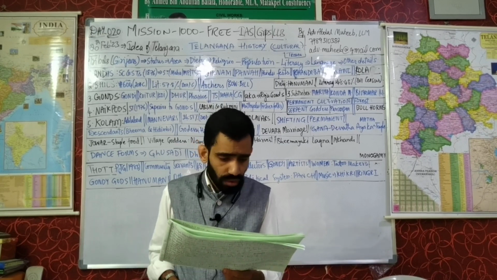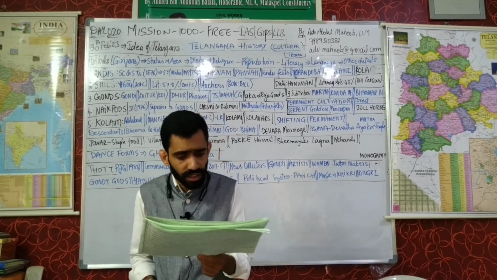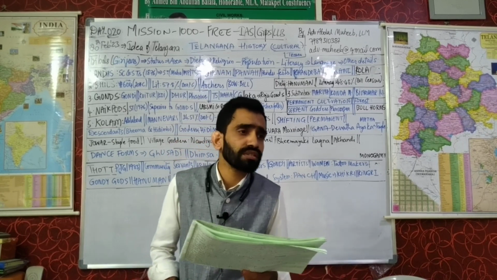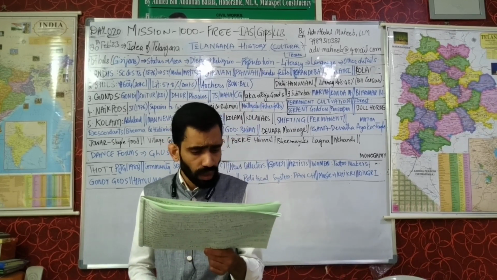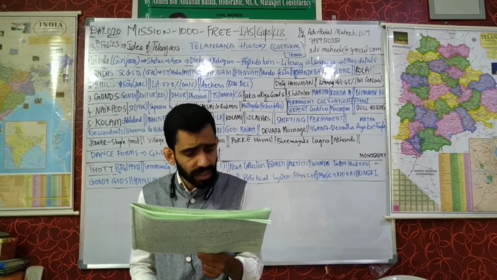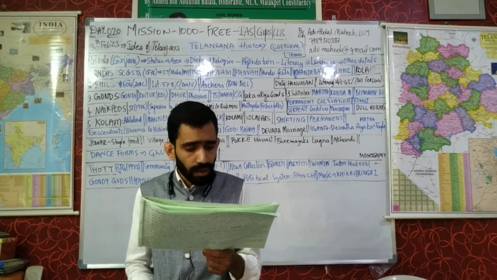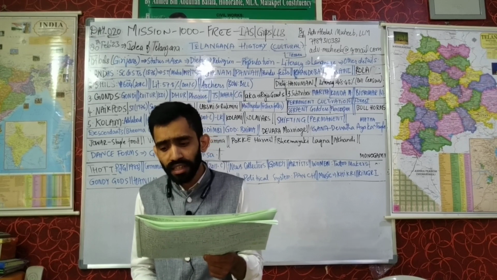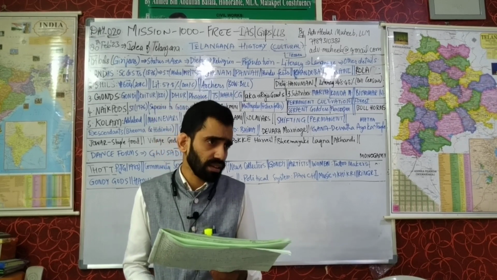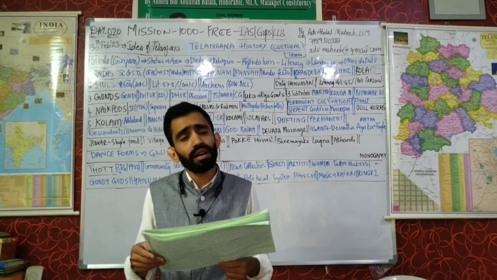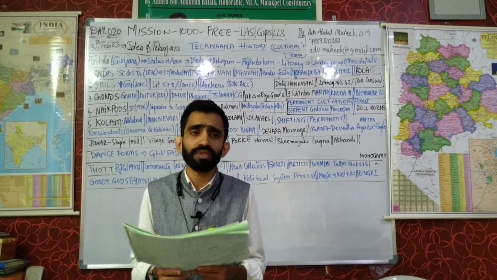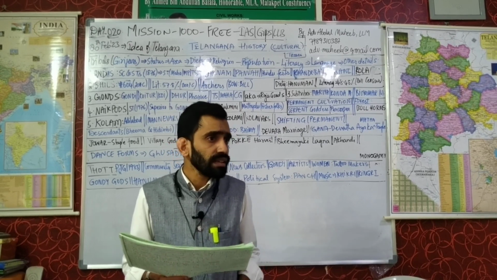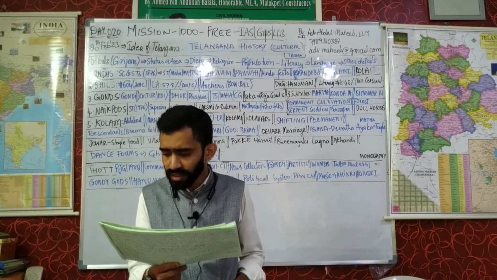So we got LPG reforms, liberalization, privatization and globalization, which started in 1991. What happened there? Because of LPG, the decrease in the share of agriculture in GDP has been balanced by the share of the services sector. We have read that GDP consists of three sectors: primary sector, secondary sector and tertiary sector.